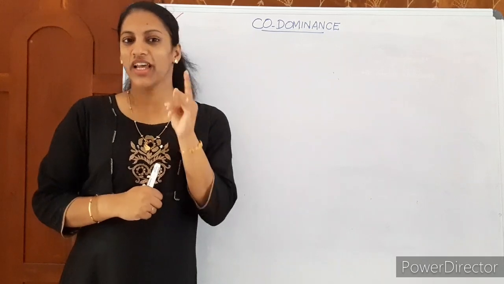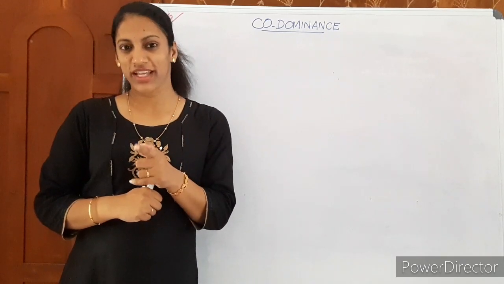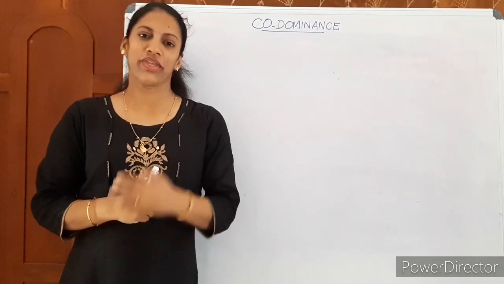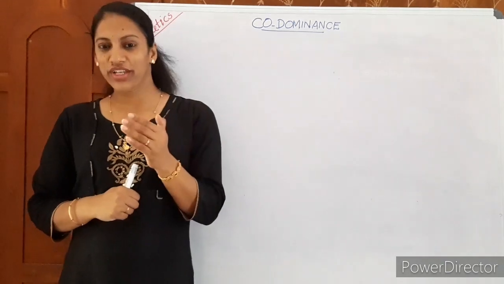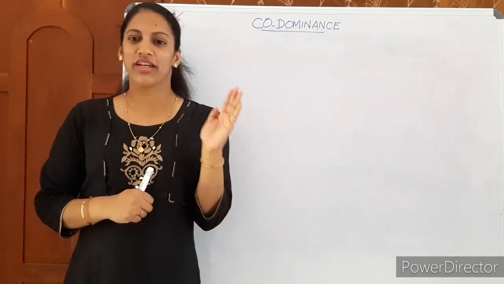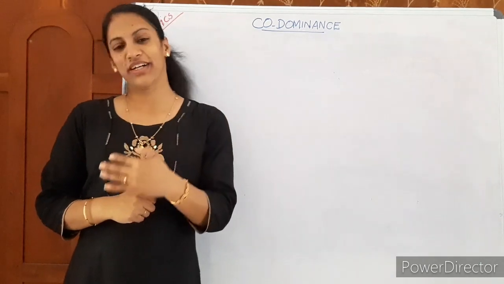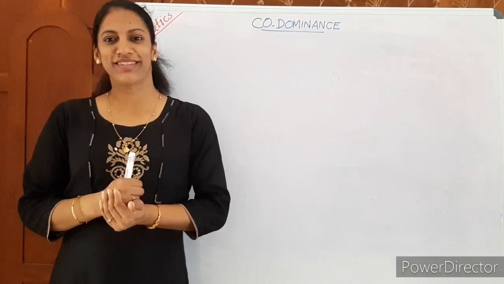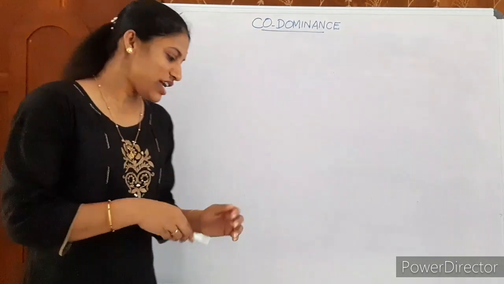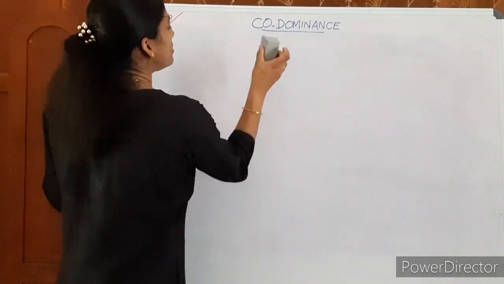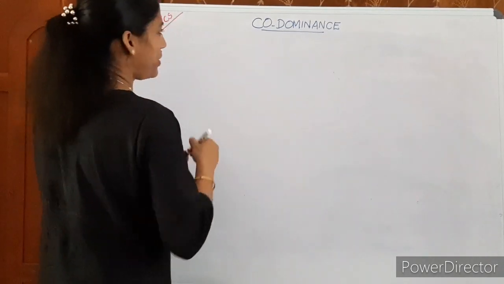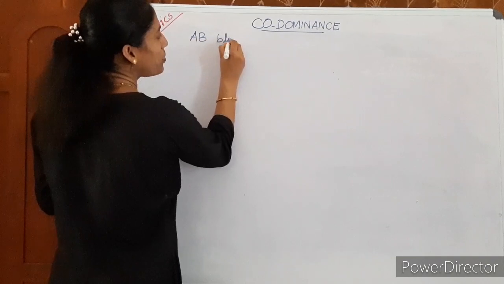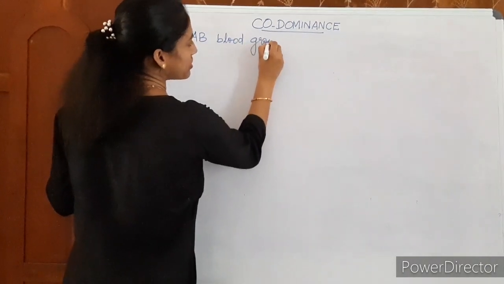In dominance, F1 resembles any one of the parents. Tall and dwarf, tall appears. In incomplete dominance, F1 resembles none of the parents. Red, white, pink appears. And in codominance, F1 resembles both the parents. So the example for codominance is AB blood group in human beings.